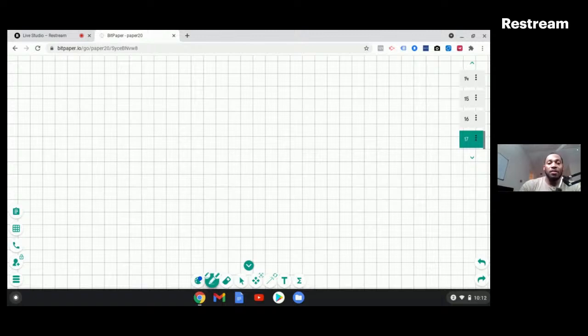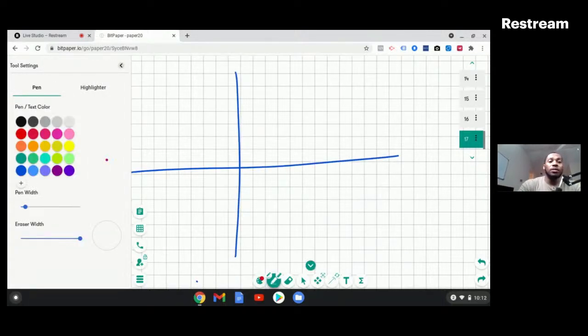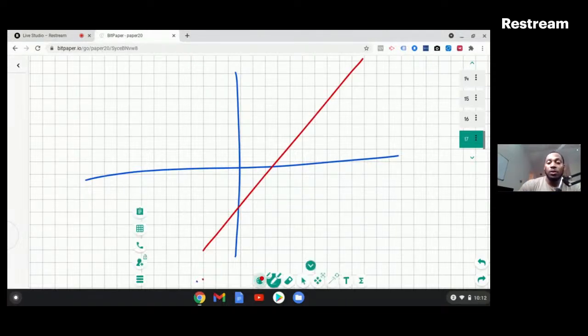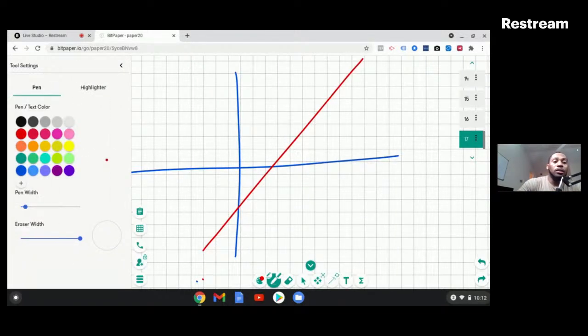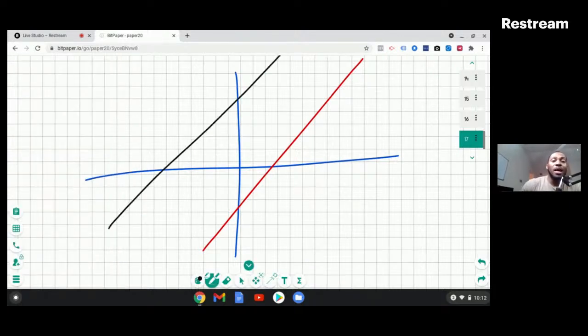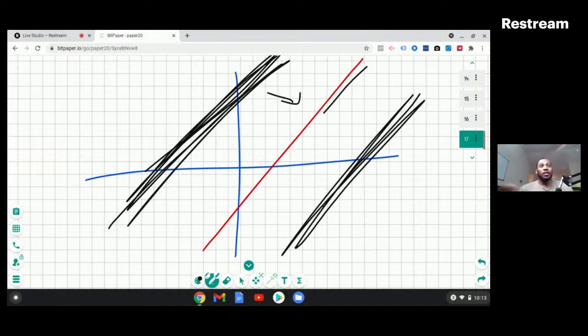So let's say that I have an equation. This is the Cartesian graph, and I have a line here. If I translate this line up to this, let's use a different color, black line, the slope of this line doesn't change. The slope is going to be the same as the red line. If I move it down here, the slope is going to be the same. The only thing that's going to change is the point where they intersect.